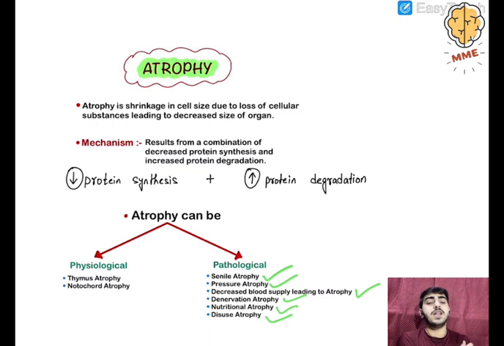Disuse atrophy means when a particular organ or part of the body is not used for a long time, then that part gets atrophied. If you imagine that you do not move your hand for a much longer time, the muscles in the hand are not working. So the brain will get the signal that this is not a used part of the body, and now the muscles here will get atrophied due to disuse of the particular part. So that is disuse atrophy.